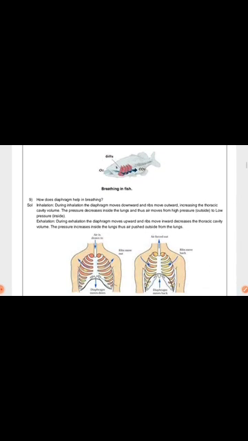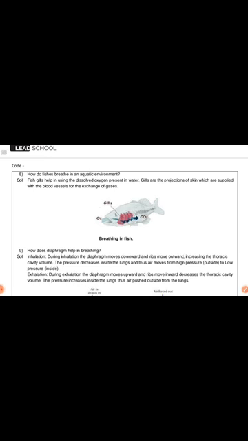Next is question number 8. How do fishes breathe in an aquatic environment? In this diagram we show oxygen, CO2 and gills. Fish gills help in using the dissolved oxygen present in water. Gills are projections of skin supplied with blood vessels for the exchange of gases. This is also known as breathing in fish.